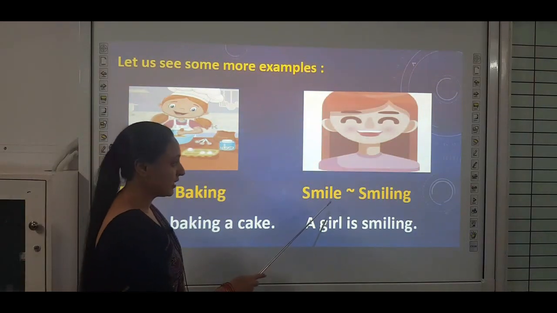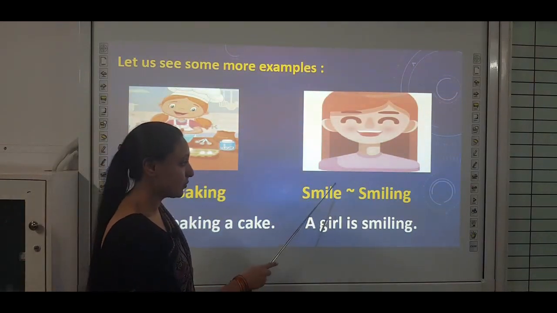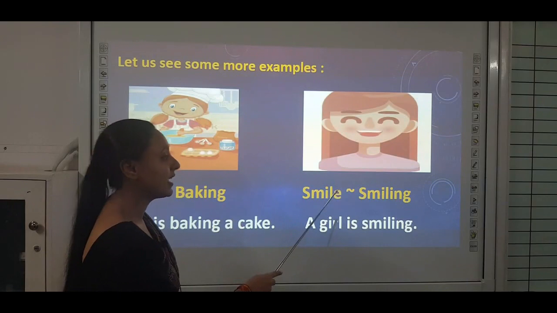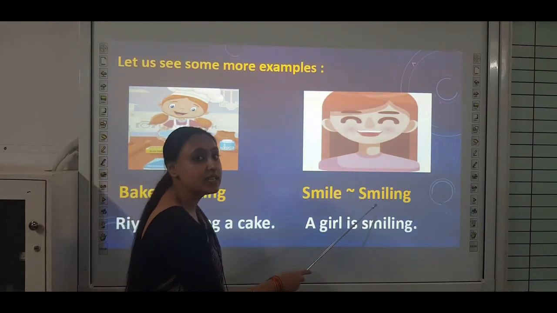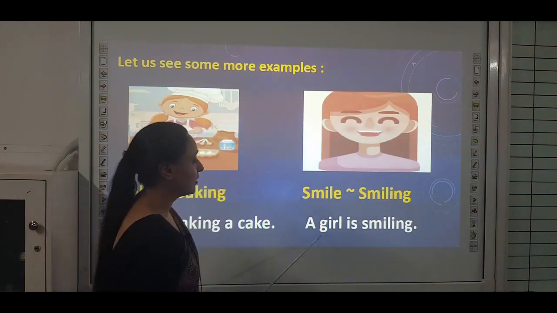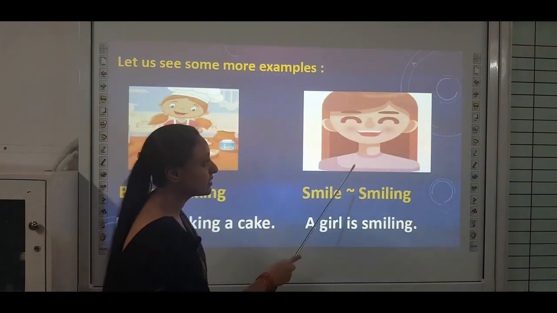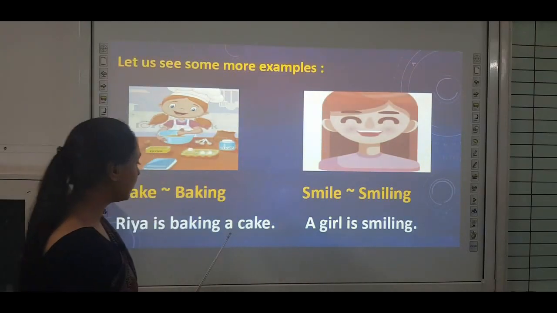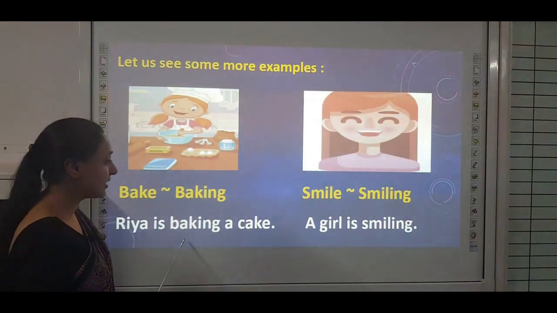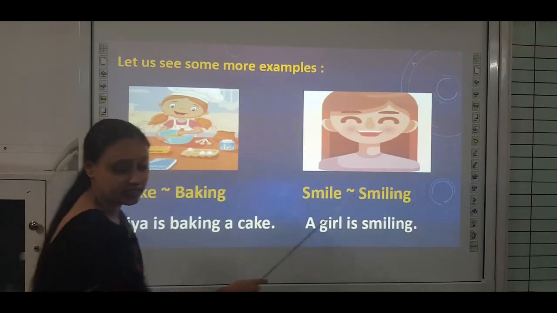Smile. Smile ends with letter E. So we have to drop it and add ing. So it becomes S-M-I-L-I-N-G, smiling. A girl is smiling. So what is the girl doing? A girl is smiling. So here doing words are baking and smiling.